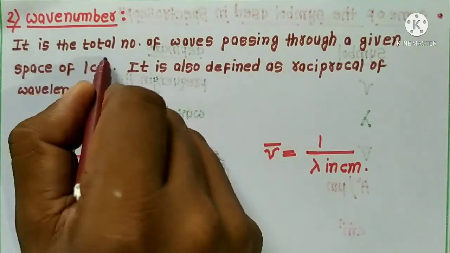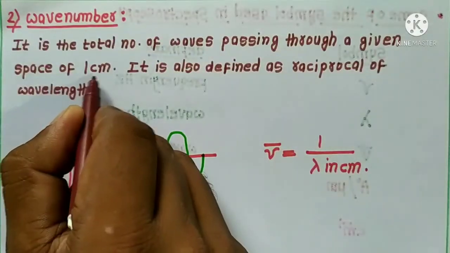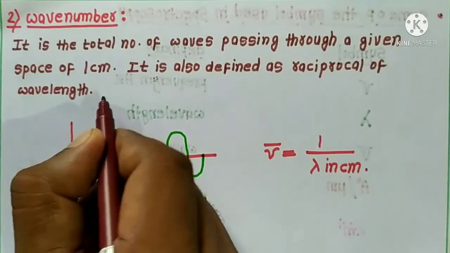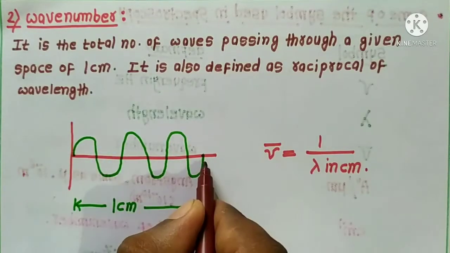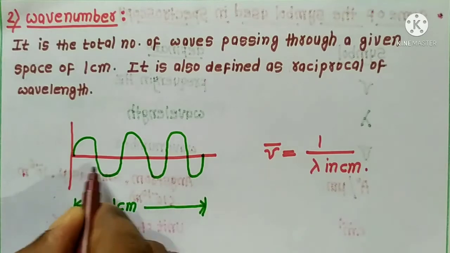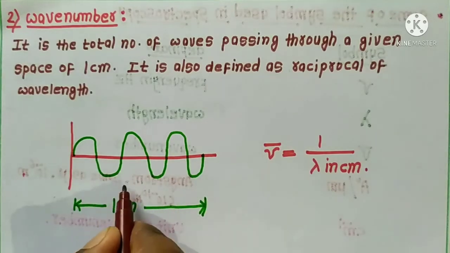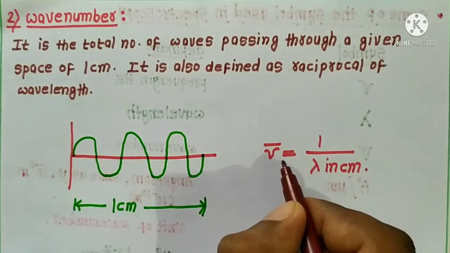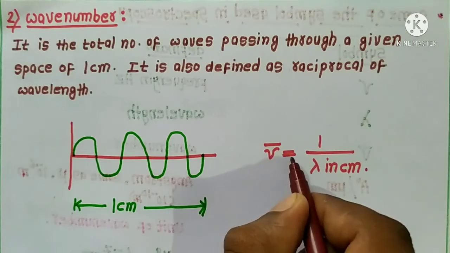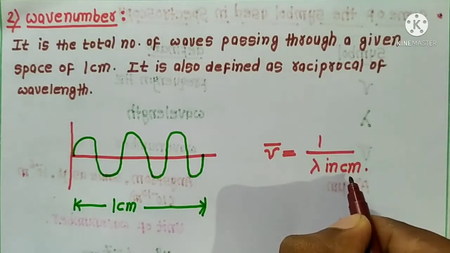Suppose this is a particular wave; the total number of waves which pass through this space of 1 centimeter is called the wave number.